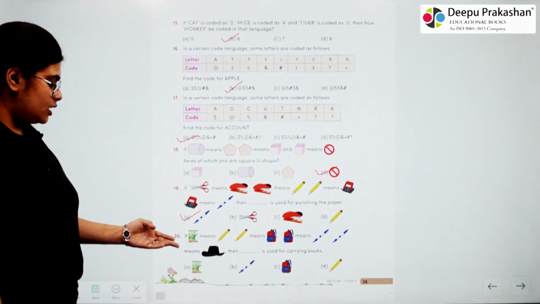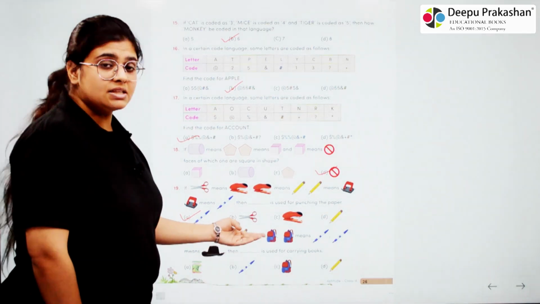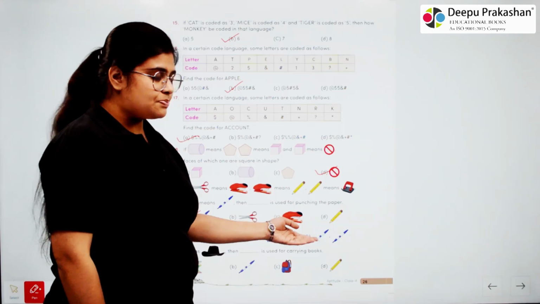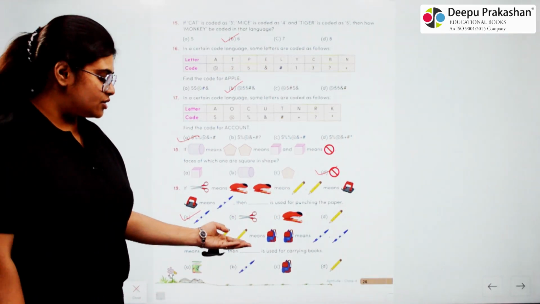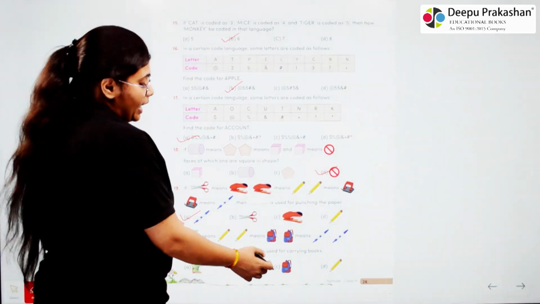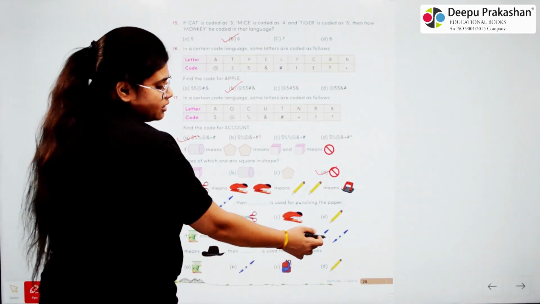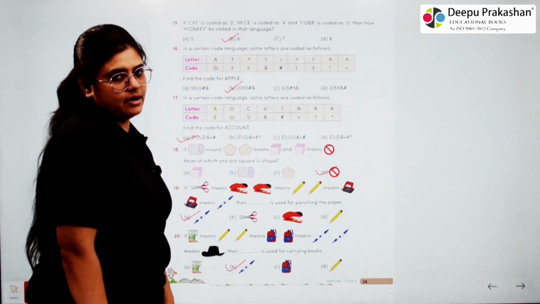Okay. 20. If book means pencil, pencil means bag, bag means pen, pen means hat, then dash is used for carrying books. So to carry books we use bag and bag means here is a pen. So the answer for this one is pen. Okay.